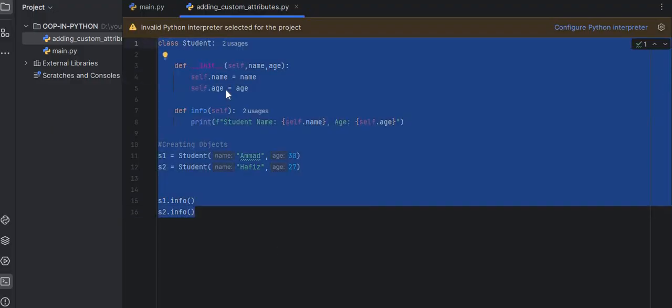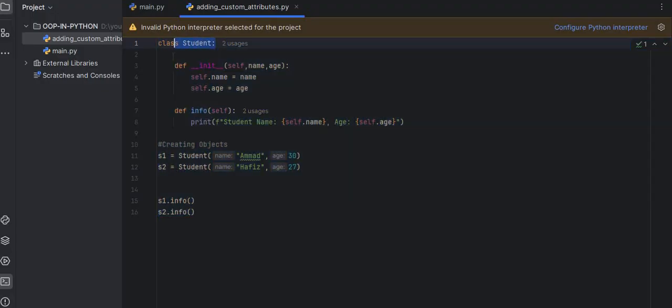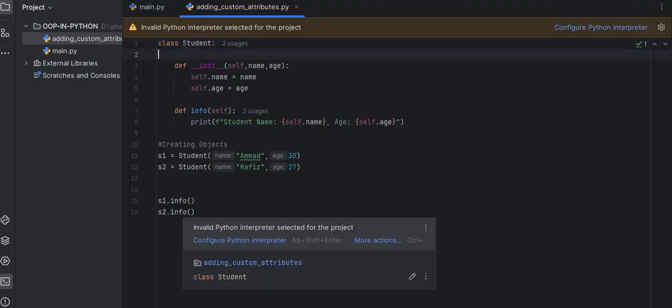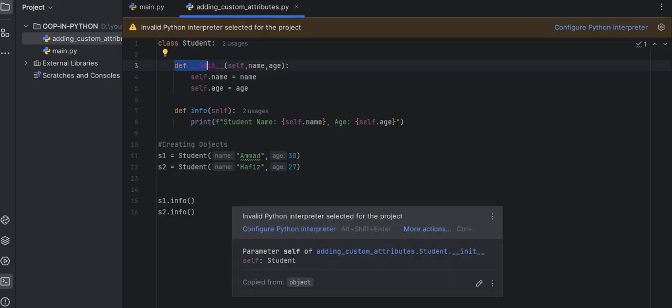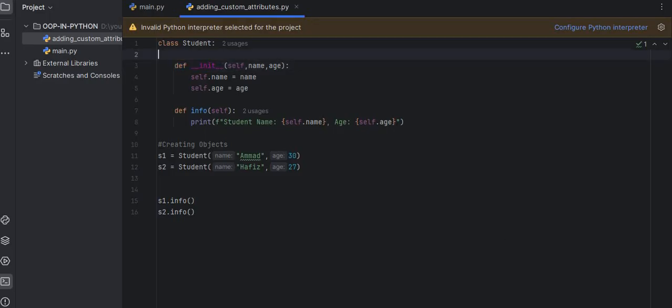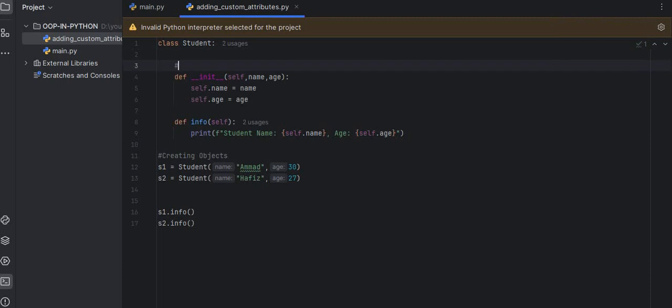What I did till now, let me explain each and everything. Basically, we create a class with the name Student. Make sure the class name starts with a capital letter. Then we define a method using __init__, and we pass name and age inside this. This is nothing but a constructor.